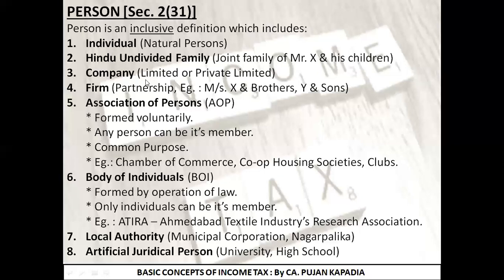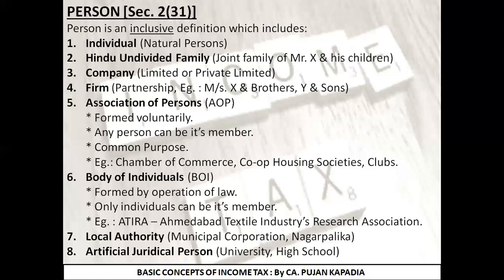So if any word comes, for example, Reliance Industries Limited, ABC Private Limited, it is going to fall under the category of company. There are certain well-known companies like Reliance, Tata, etc. You should have that general knowledge that even if the word limited is not printed, you should be well aware that these are companies and so they are going to be a part of this category, that is category of company. But the trigger as a student is the word limited or private limited.